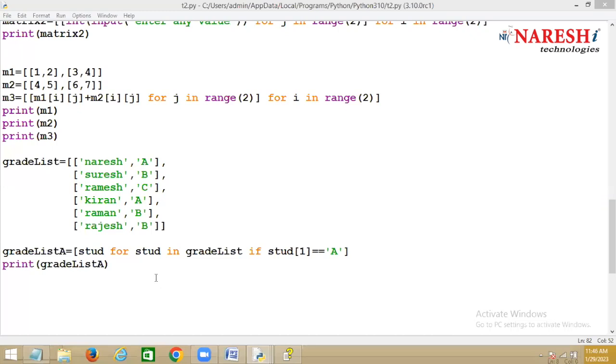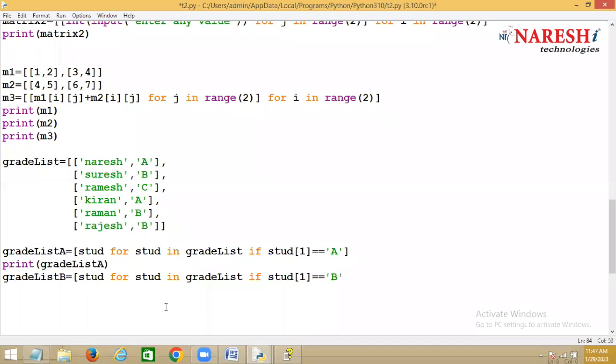Not like that. Okay. Suppose I want to separate a list of B. Grade list B. Then I try to add the students having which grade. So there is a grade list. And if student of 1 double equal to which grade?